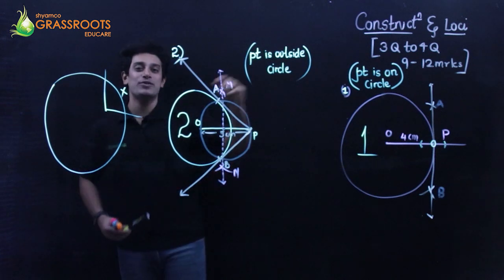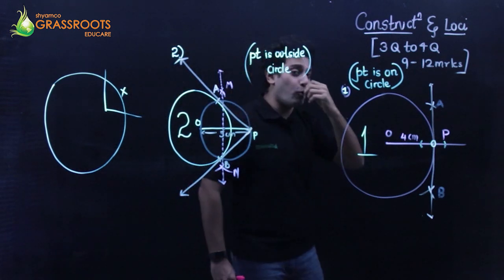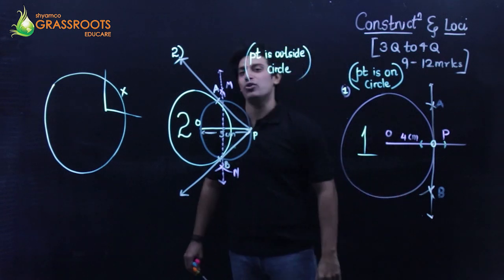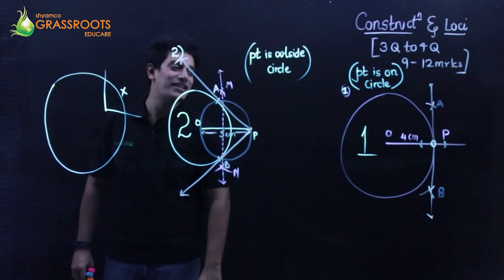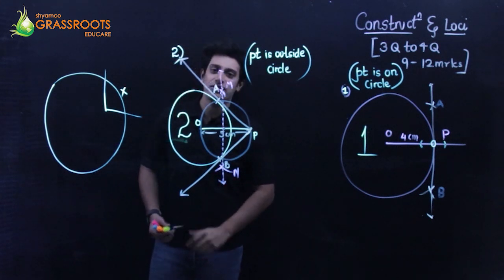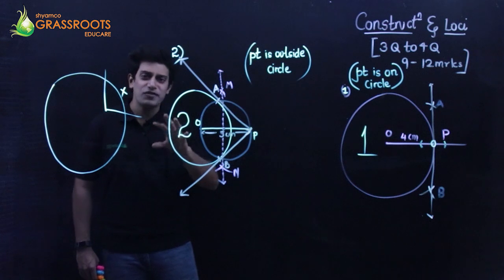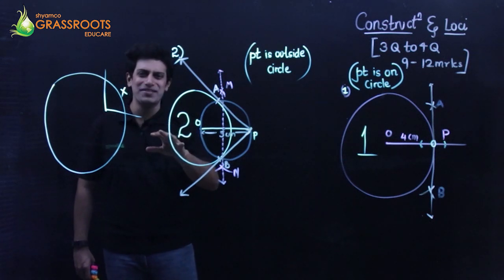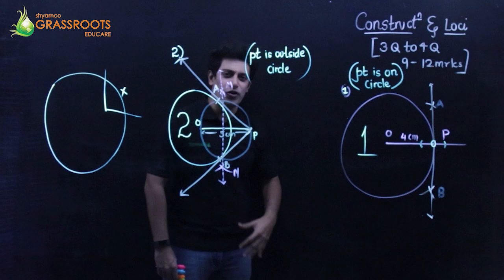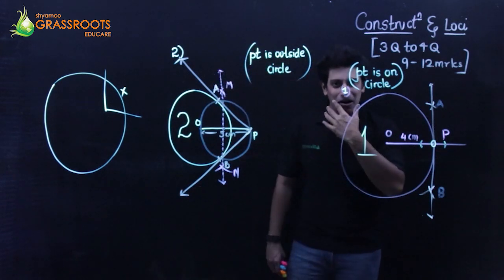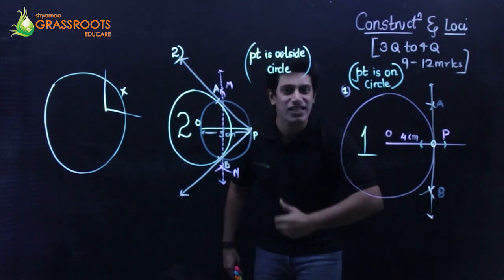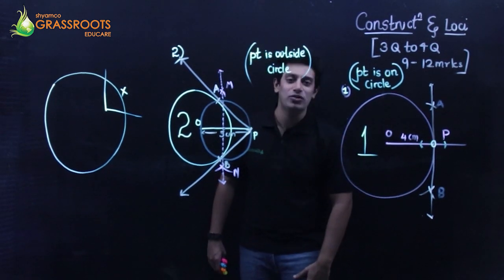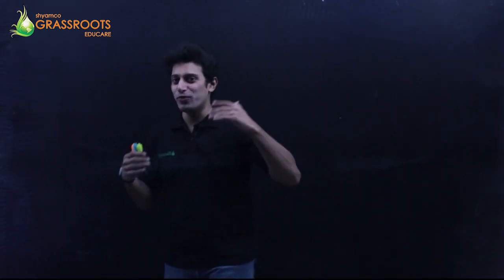So when a point is outside, 2 tangents can be drawn. When a point is inside, no tangent can be drawn. And when a point is on the circumference, 1 tangent can be drawn. Right, guys? So these were my 2 questions till now. Go through them. If you have skipped out on anything, pause the video. Now you have that comfort zone. You have that ability to pause the video, go back, listen to what I spoke, and definitely do the construction steps.